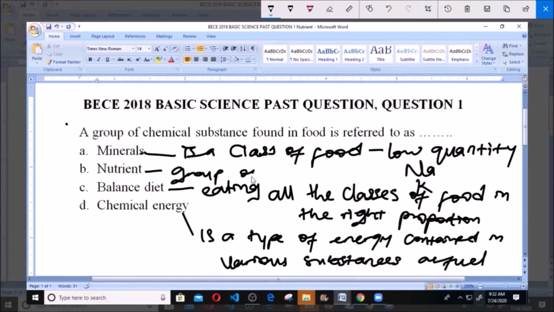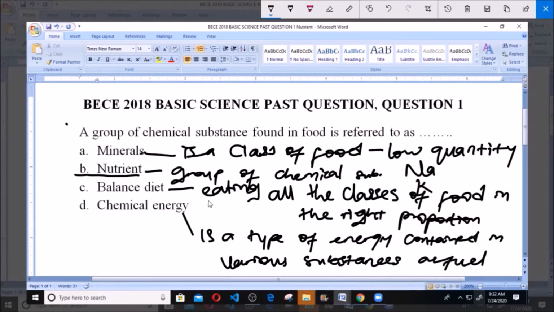Now nutrients here, on the other hand, are a group of chemical substances. Nutrients are a group of chemical substances that are found in food. From this you see that B, nutrients, is our answer, because mineral is a class of food.